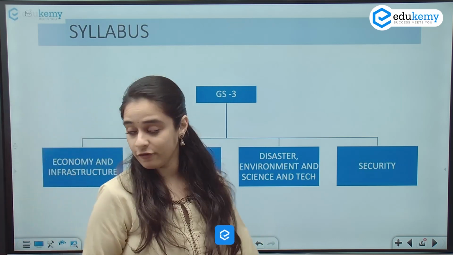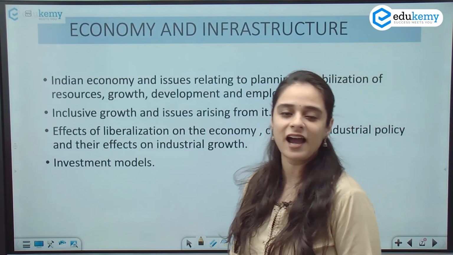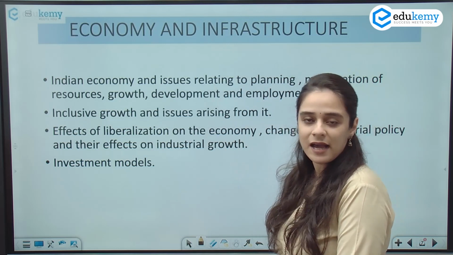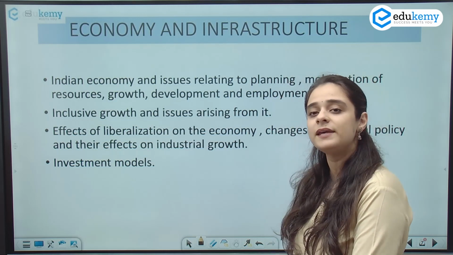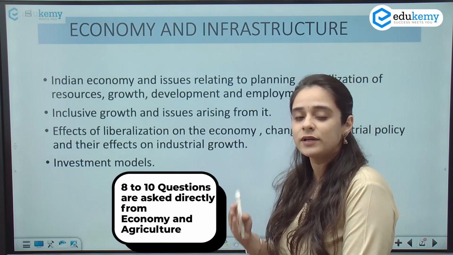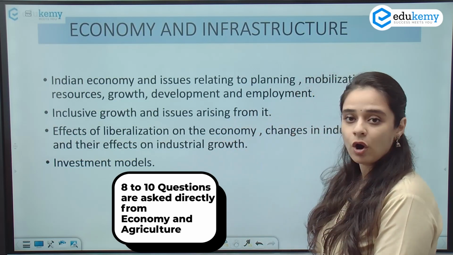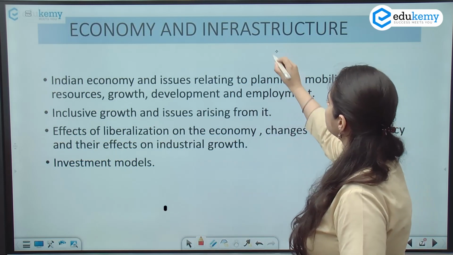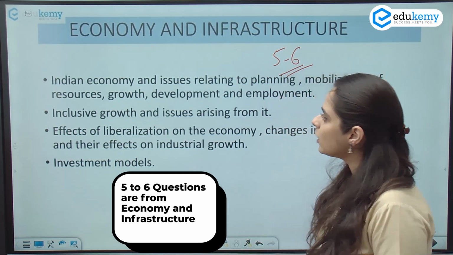So we shall start from economy and infrastructure, one of the very bulky and major topics from which most of the questions are asked. Economy as a whole is divided into 2 parts, economy and infrastructure, and the other being agriculture. When we talk about economy as a whole, 8 to 10 questions are directly from economy plus the agricultural section. And for economy and infrastructure, I would say 5 to 6 questions come directly from this part of the syllabus. Now, what all is there in this part?